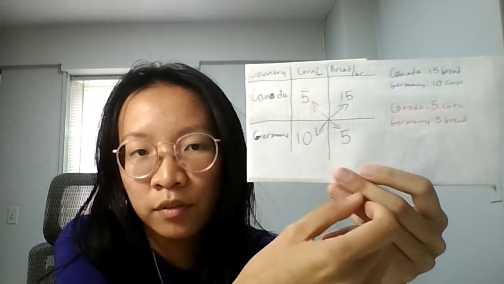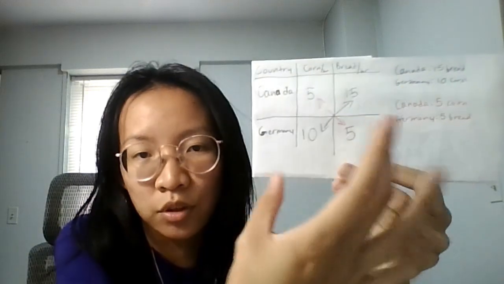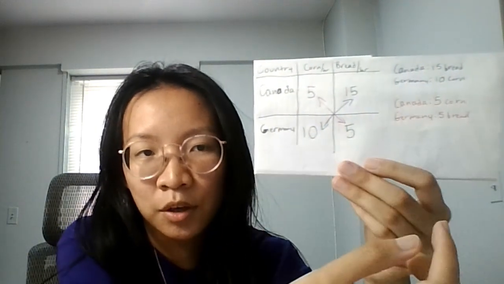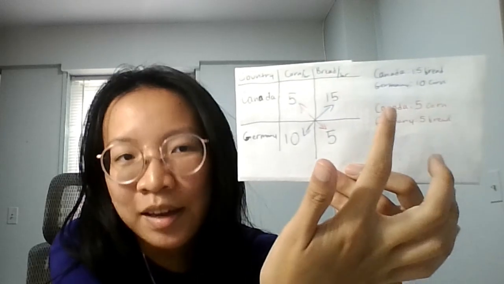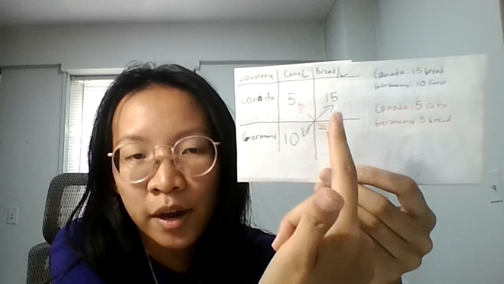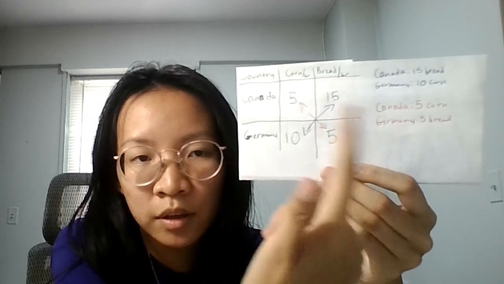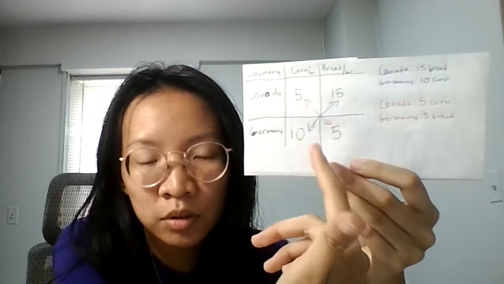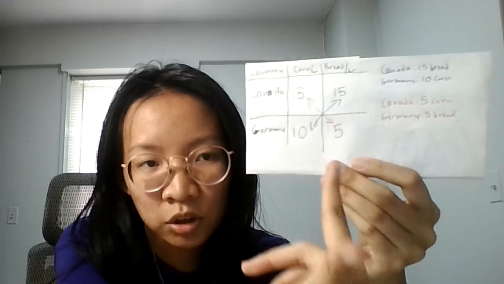And then for comparative advantage, that's when you do this multiplication thing. So Canada still has the comparative advantage in bread because it can make more bread in an hour's time versus Germany. Germany has the comparative advantage in corn.